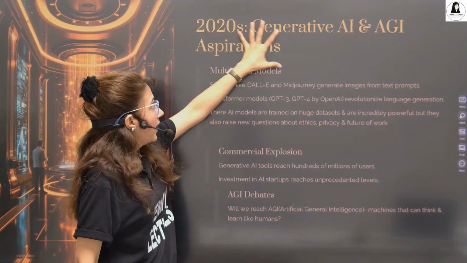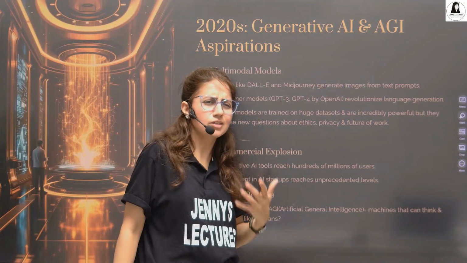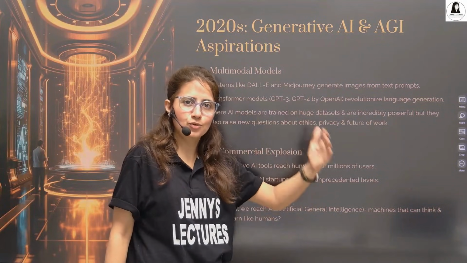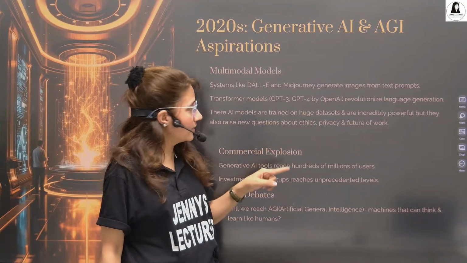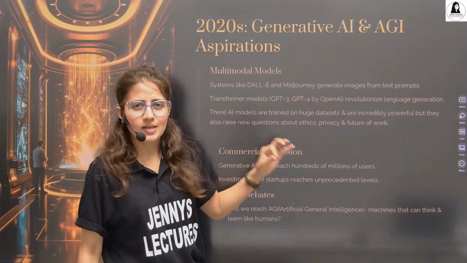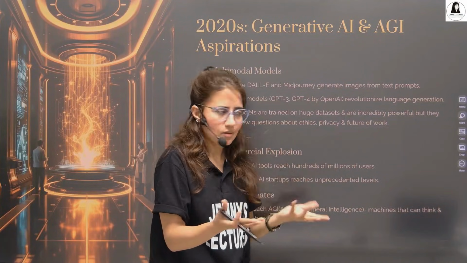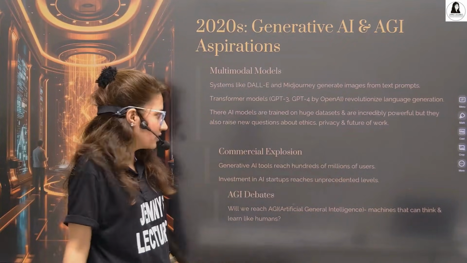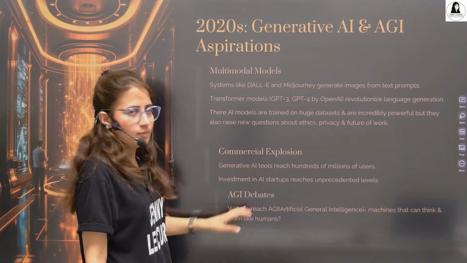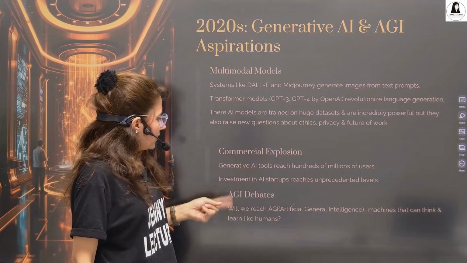These models are trained on huge datasets using deep learning, deep neural networks, behaving much like the human brain, with multi-layer neurons connected with each other. They are so powerful. But still, the questions are about AI ethics, security, privacy, and the future of work. These are still debate topics. Generative AI tools now reach hundreds of millions of users, and investment in AI startups is rising to a high level.